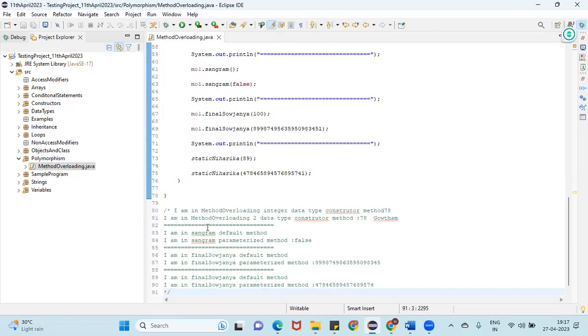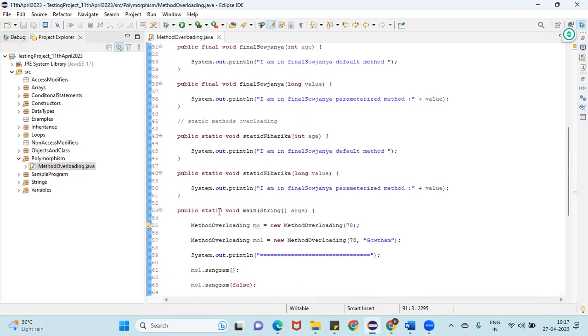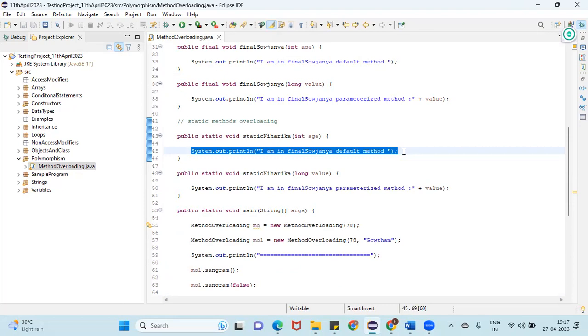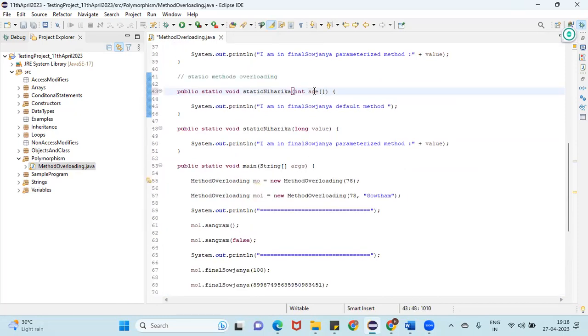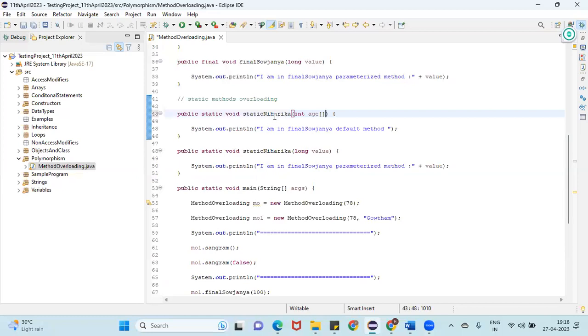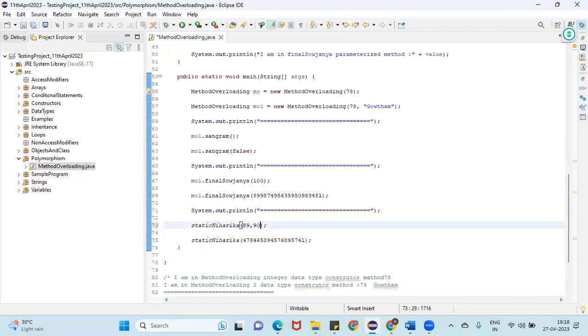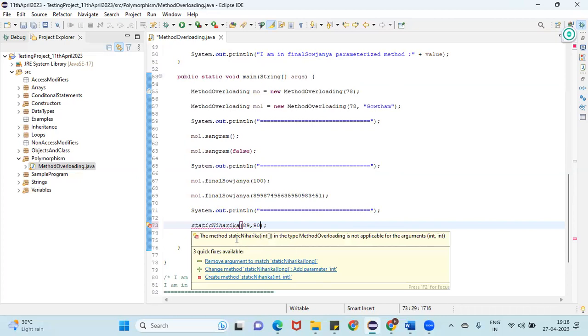Ma'am, can we pass arrays also as a parameter? Yes, you can pass arrays as well, but you need to modify the code here. Let me add an array here. This is an array, right? And if you want, you can call static Niharika with 89, 90. Is it allowing? No. Why is it not allowing? The method static Niharika is not applicable for the arguments int, int.